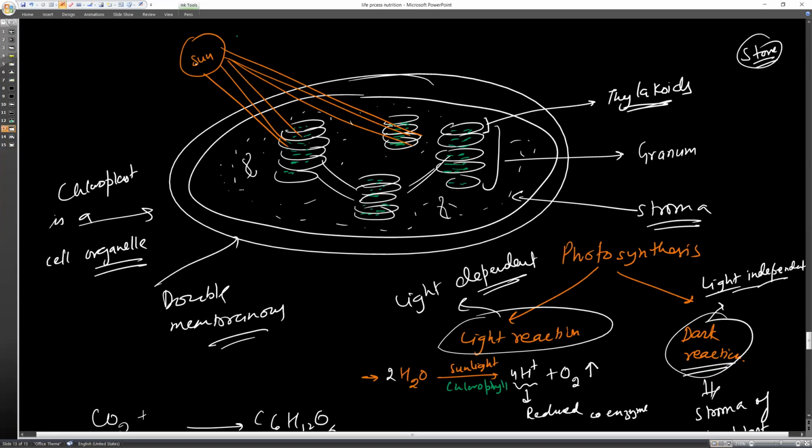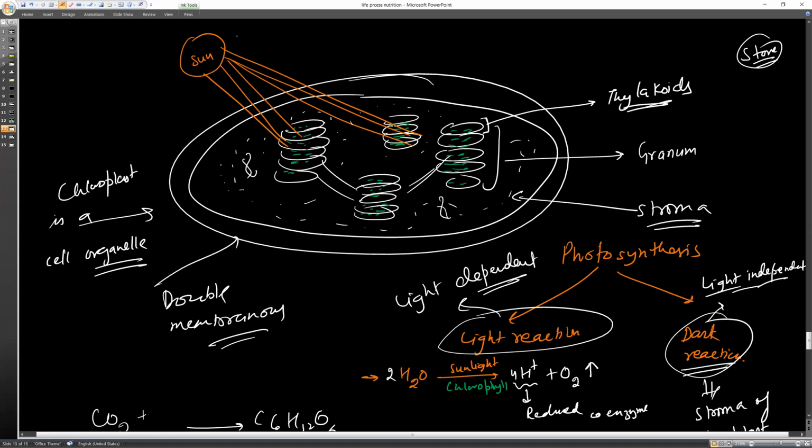Here, you know that this is the chloroplast, and these are the disc-like structures, which we call thylakoid for a single one, and for a group we call granum. These contain chlorophyll, the green color pigments.